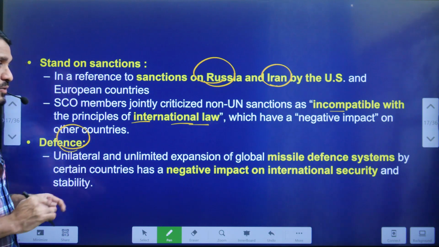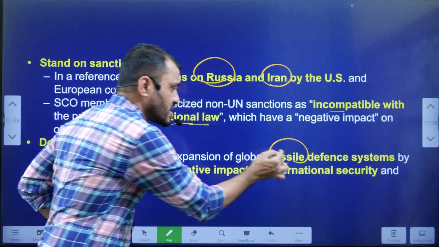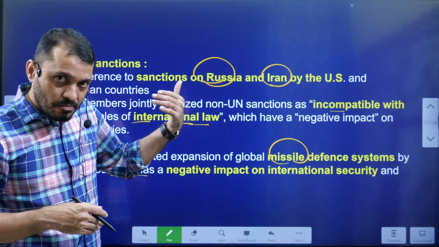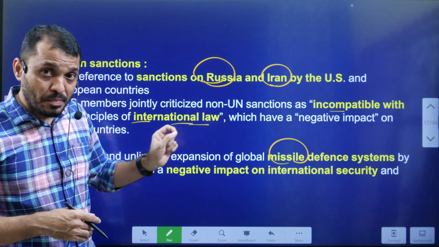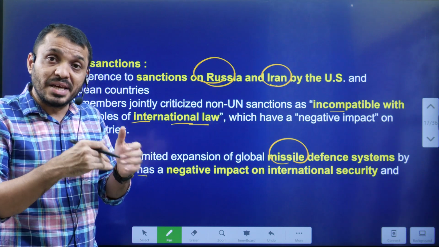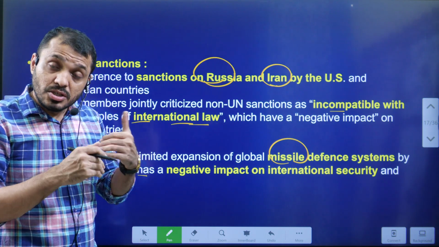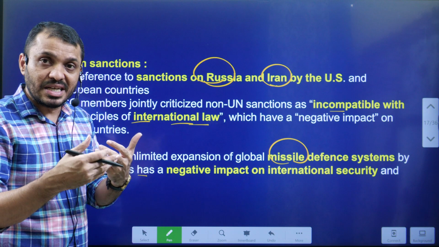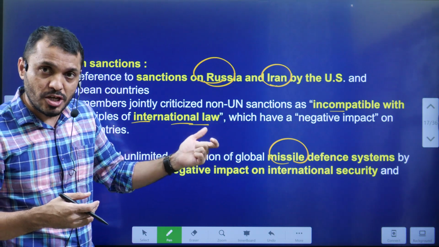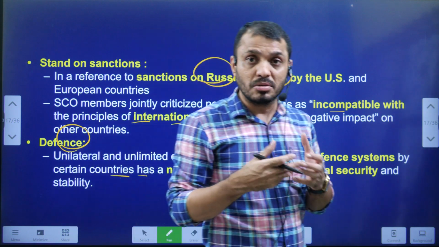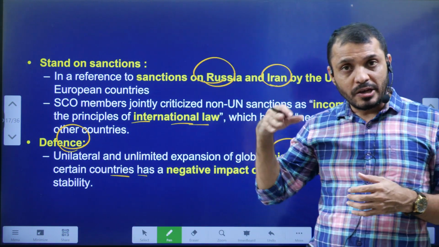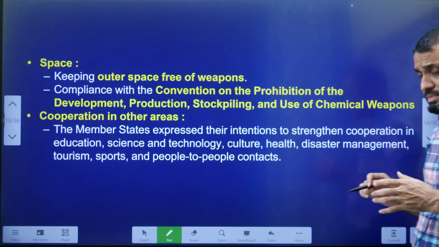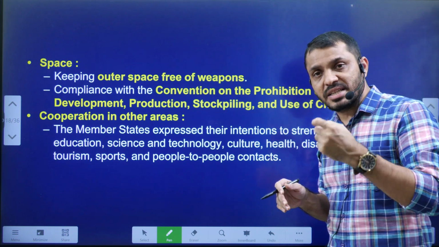And with respect to defense, the missile defense systems of certain countries, they mean to address the Western countries and the USA. The member countries are saying that defense systems should not be expanded unilaterally. So what do they mean to say? They mean to say that if a country is expanding its defense unilaterally, it will have a negative impact on international security. It may lead to mistrust among the member countries, and eventually it may even lead to a world war. Of course, that is a very far-fetched idea, but still the member countries are opposing that no country should unilaterally expand its defense system.